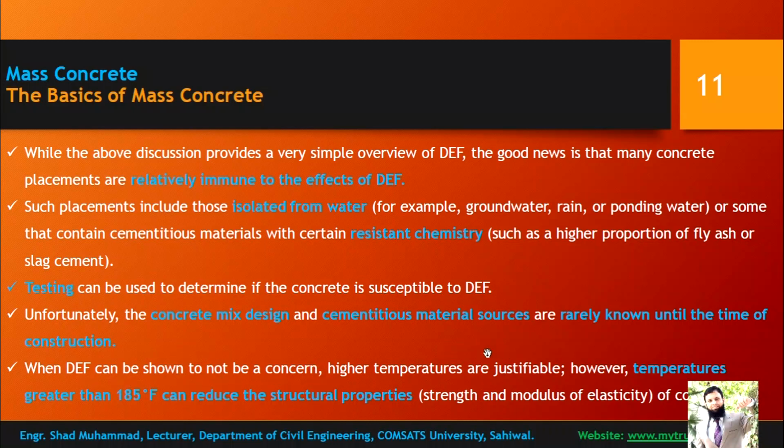So high temperatures are justifiable then, because DEF will be prevented. If you go greater than 185 degrees centigrade, then there is a reduction seen in structural properties regarding strength and modulus of elasticity.